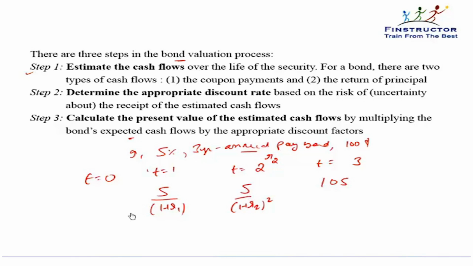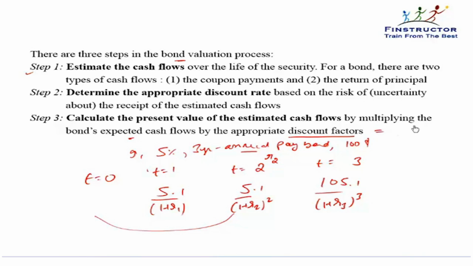That is, if I had this much money today, I could have invested it at R2 myself and made it equal to $5 at the end of 2 years. $5 coming 2 years later is worth so much. Similarly, for the 3rd year's cash flow. Now, each cash flow essentially is being multiplied by 1 upon 1 plus R1. Second cash flow is multiplied by 1 upon 1 plus R2 to the power 2. Third cash flow is being multiplied by 1 upon 1 plus R3 to the power 3, so on and so forth. These factors that the expected cash flows are multiplied by are referred to as discount factors.